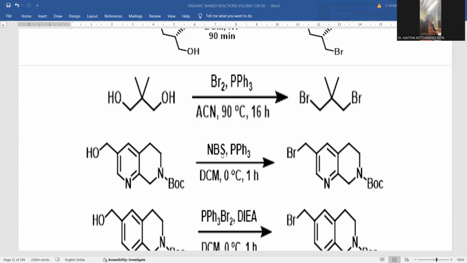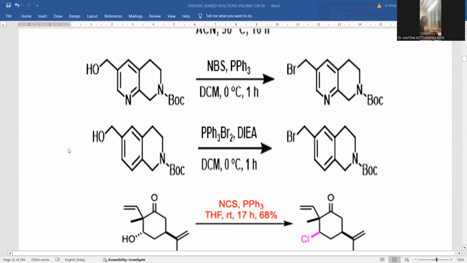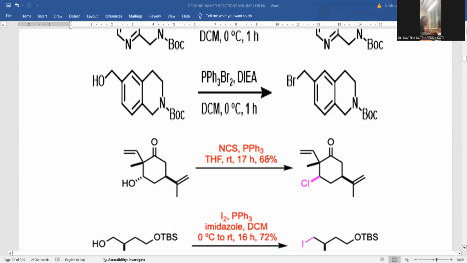N-bromosuccinimide is the brominating reagent. PPh3 is the common catalyst we are operating. DCM, dichloromethane, is again the solvent medium. Within a short time at 0 degrees centigrade, the hydroxyl will be shifted towards the brominated product through the Appel reaction. Again, the same starting material and the same reagent like PPh3, with direct bromination added in the DCM solvent. Here the bromination takes place. This is also an alternative methodology you can adopt.